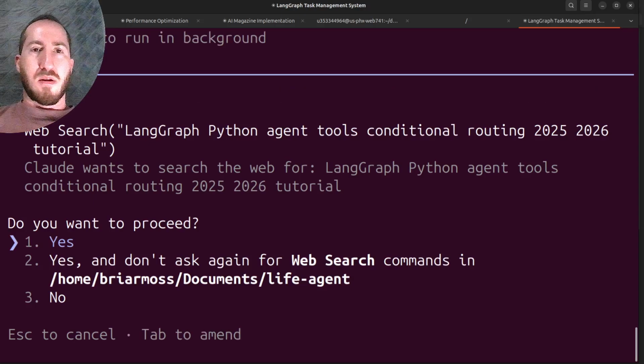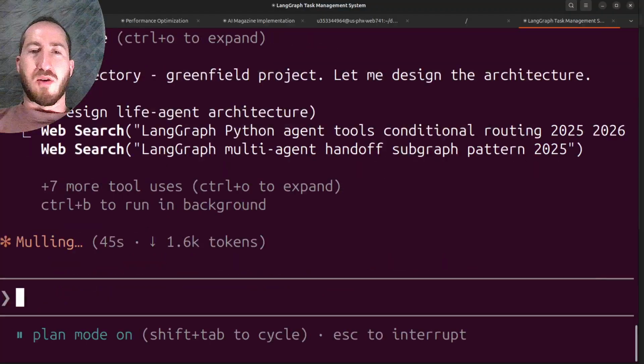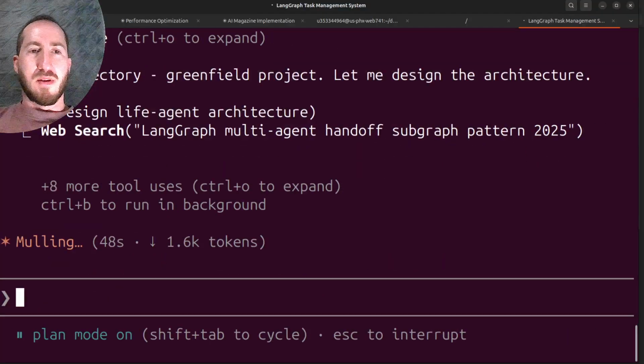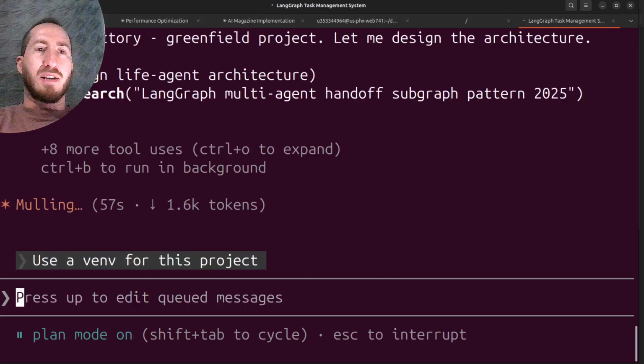Because now it wants to search for an agentic tools conditional routing tutorial. No. It wants to search for LangGraph multi-agent handoff subgraph pattern. No. Use a venv for this project. I need to tell it that also.